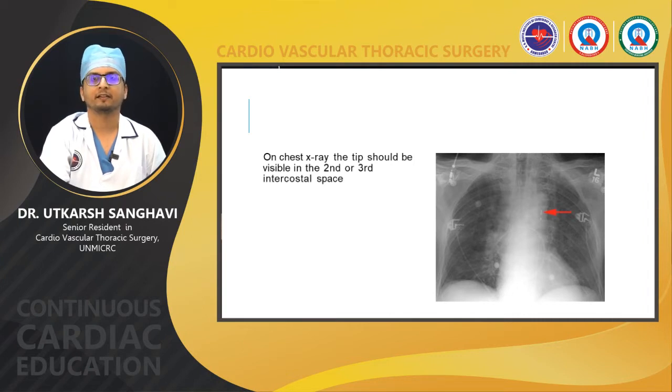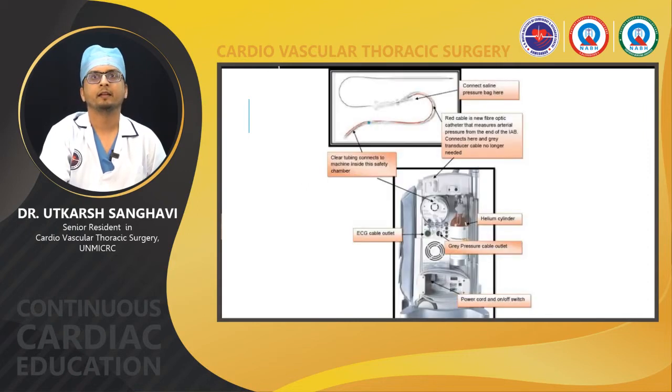This is an X-ray with a red arrow pointing to where the tip of the IABP is placed. Generally, it's in the second or third intercostal space. You can find it here. This is the IABP kit.